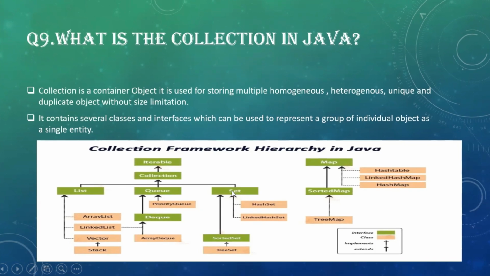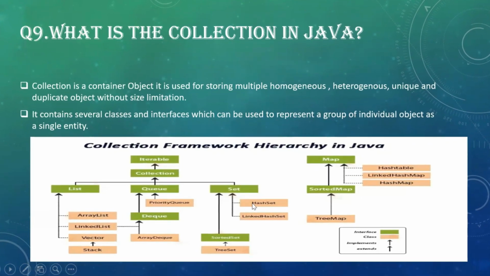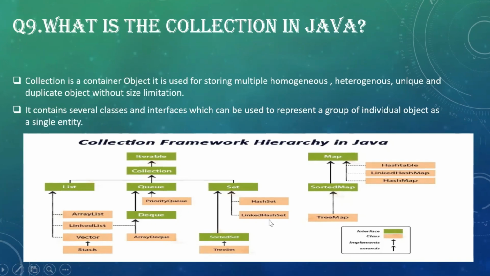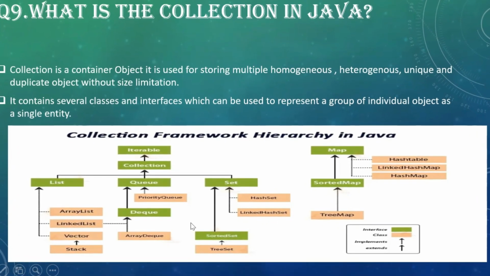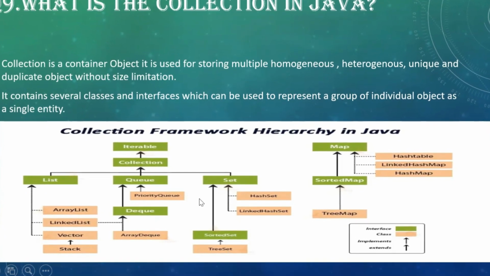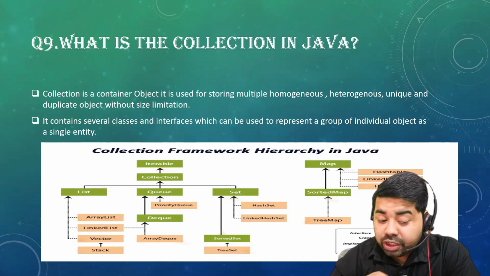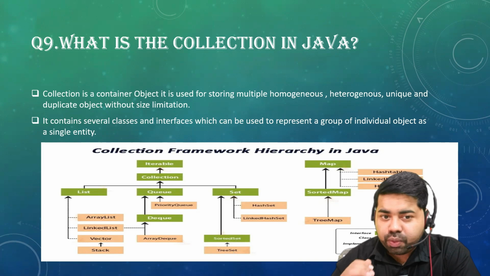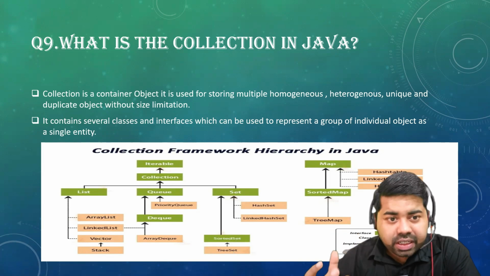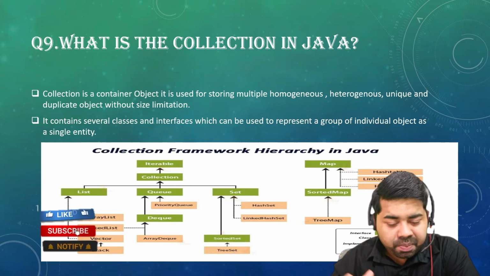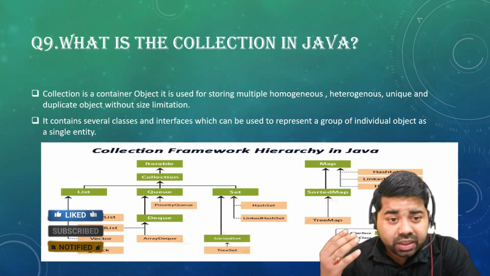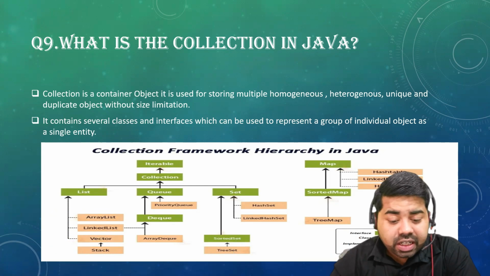Set is your sub interface of collection. Then we have implementation classes, hash set and linked hash set. Then we have a sorted set, then tree set. So you should know the hierarchy at least, but you should also know the use of list, what is set. So we have one playlist where I have uploaded all the videos for the collection, whatever the importance for the automation test engineers. So you guys can just learn in depth and do hands-on practice.